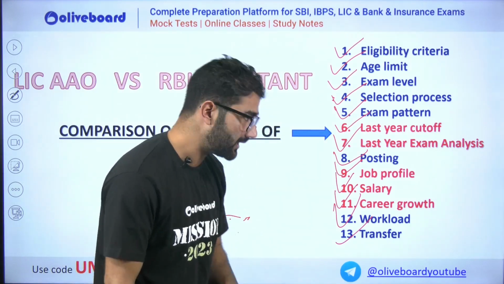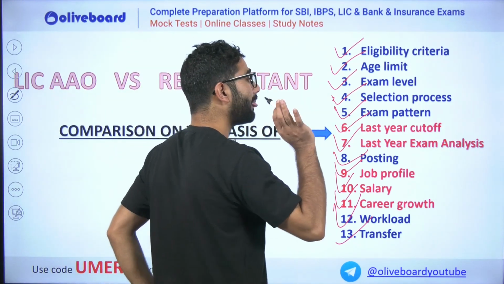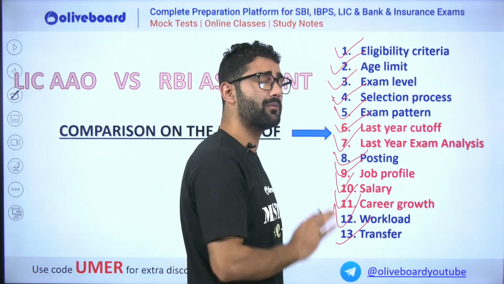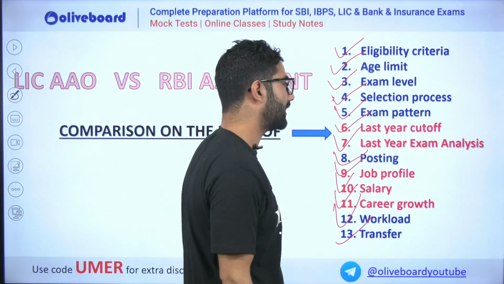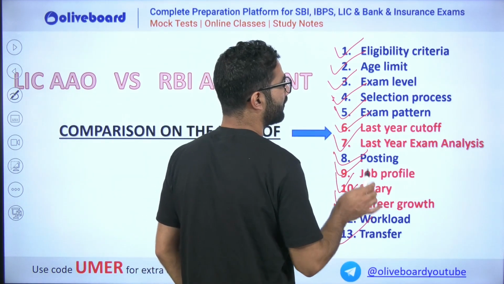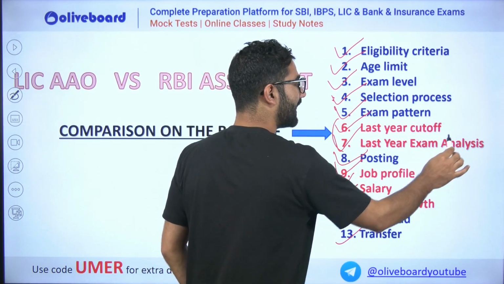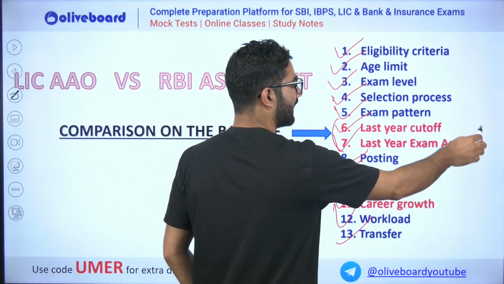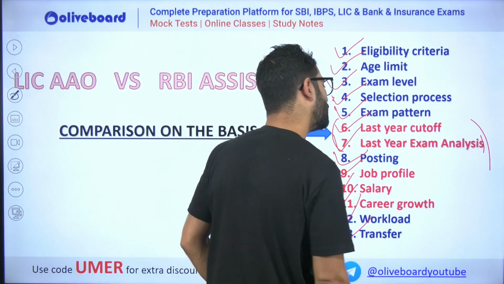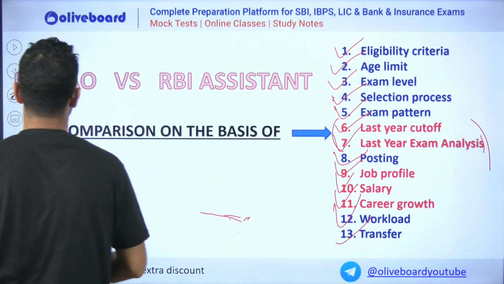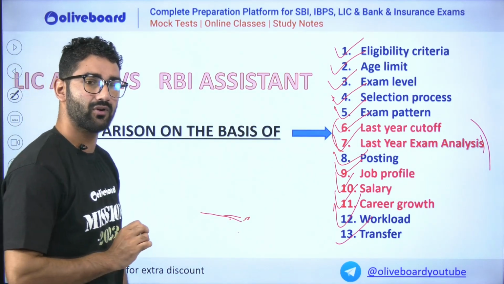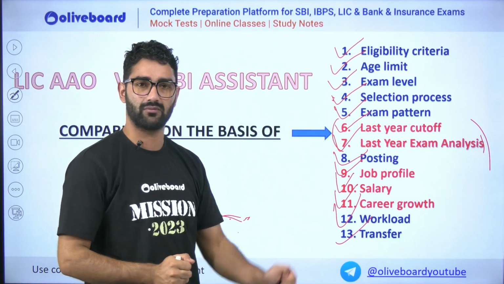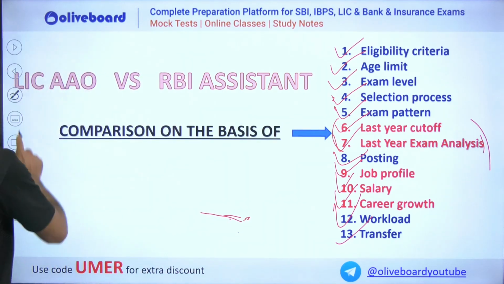But the thing is quite clear: if you are preparing and you know everything regarding RBI Assistant, you know everything regarding LIC AAO too. But there are certain things you have to know, like what was the last year cutoff and what was the last year exam analysis. If you have no information yet regarding RBI Assistant and LIC AAO, please have a look at these points. Definitely you will get something.